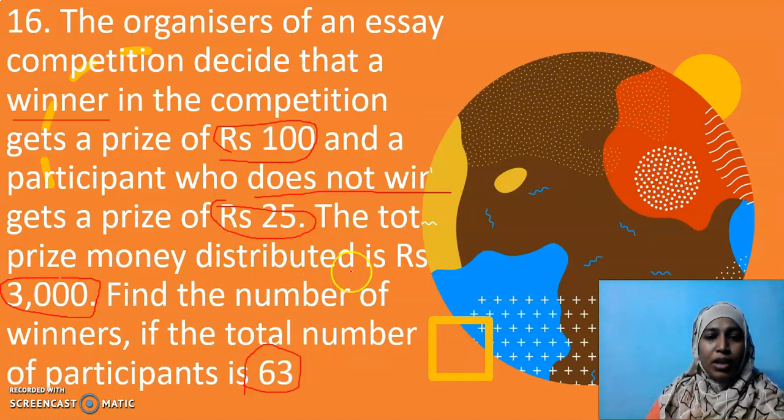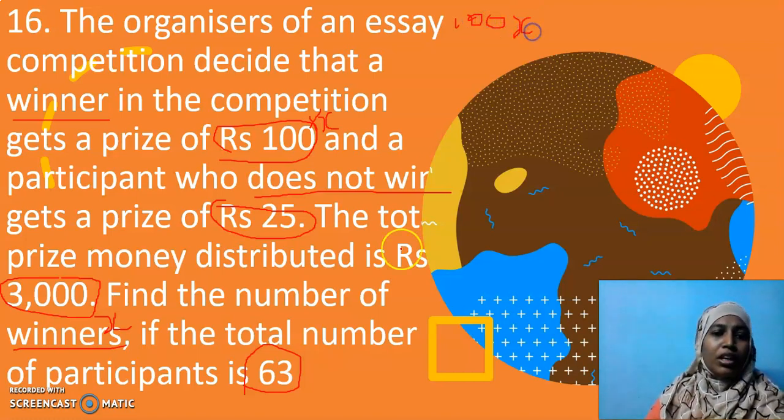Okay, the total prize money distributed is rupees 3000. Totally they have distributed 3000. We don't know how many won the competition, how many did not win. But we know the total number of participants. I have to find the number of winners, which I will keep as X. So how much amount would have been given for winners? For one winner it is 100. So I have X winners, so I will multiply X into 100. So I will get 100X. Will you all agree? 100 into X rupees.